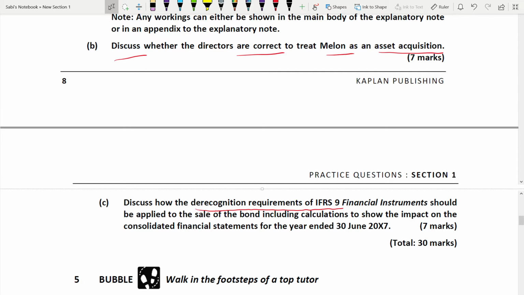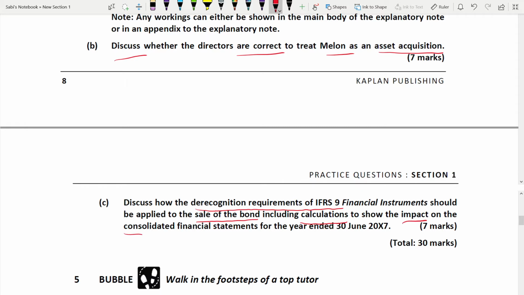So when you're selling off the bond, how do you derecognize? The requirements are there in IFRS 9. So how are you going to derecognize, including calculations? Including calculations means discussion and calculation to show the impact on the